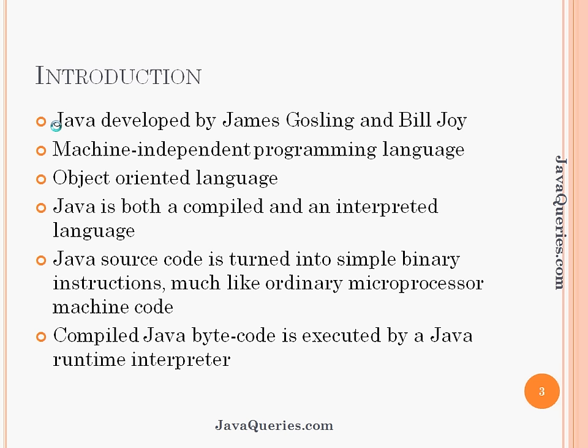Basically, if you write C or C++ or any other programs, when you write and compile, you get the final executable code that can be run on your computers. That's zeros and ones. But when you write a program in Java, the output file you get is not directly executable, but you don't have to do any further steps. You can use the Java interpreter and execute this byte code and see the output of your program. So basically you can use any text editor to develop your Java programs, compile using the Java compiler and execute using the Java runtime interpreter.